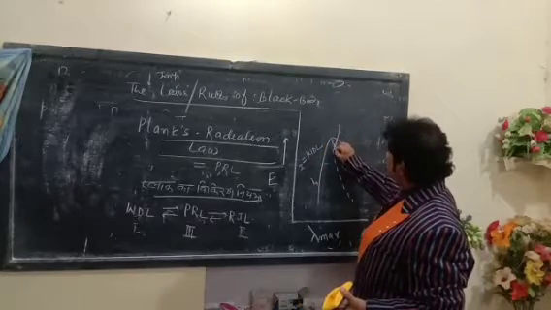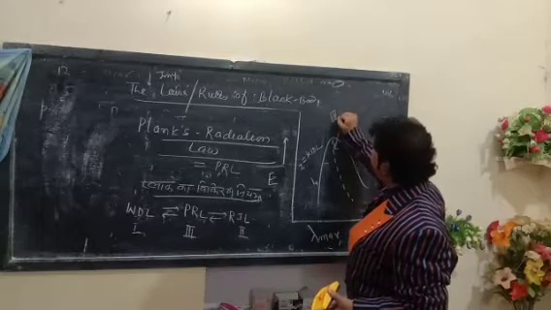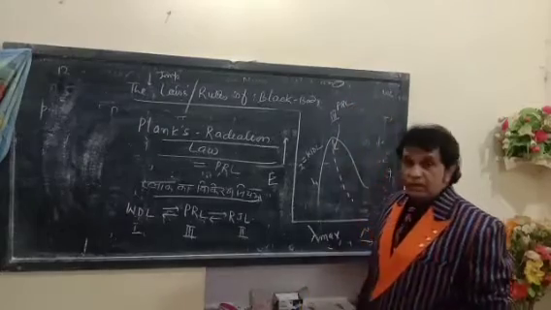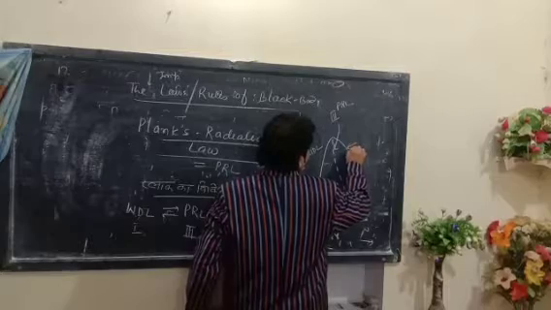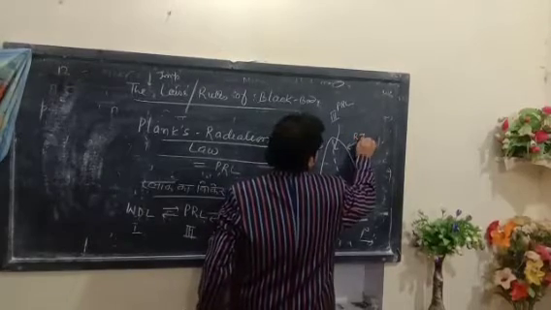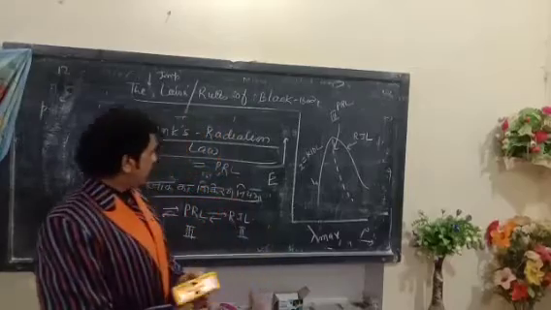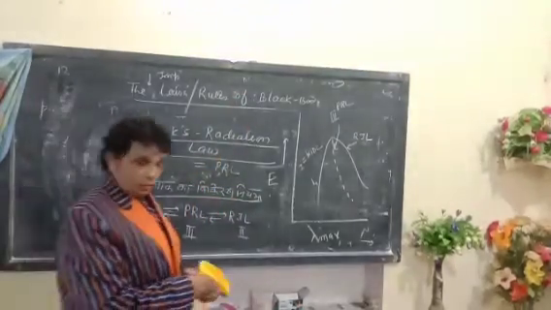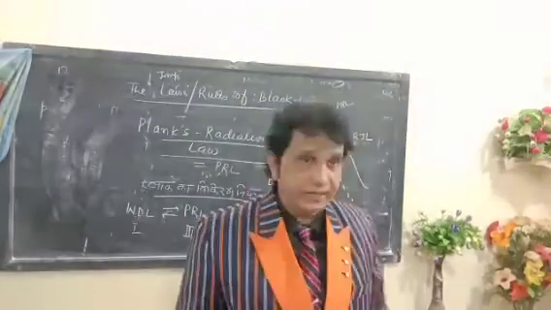The third one, PRL, is the intermediate, derived from Wien's law and the RJL, the Rayleigh-Jeans law.